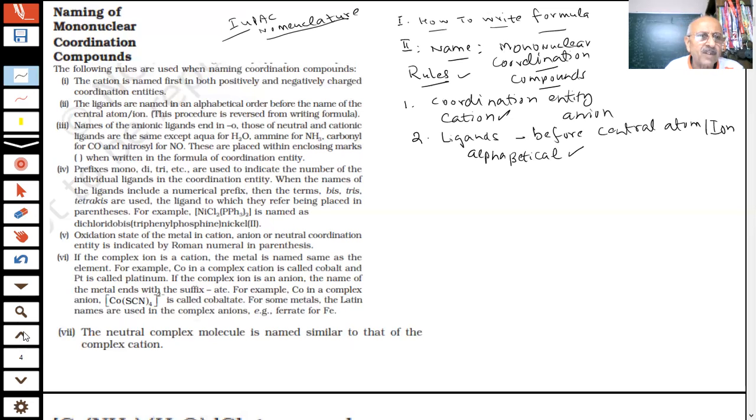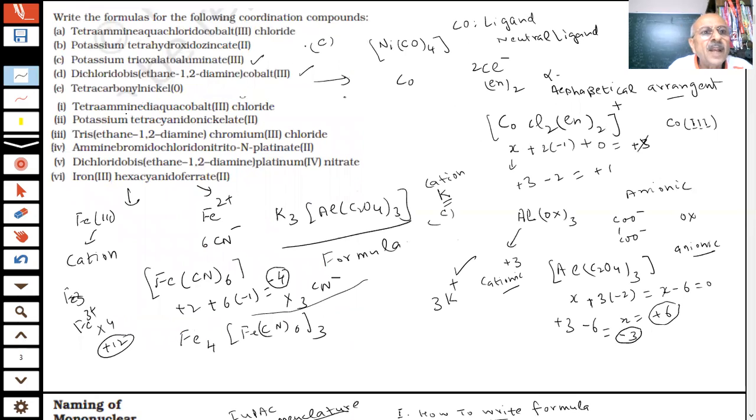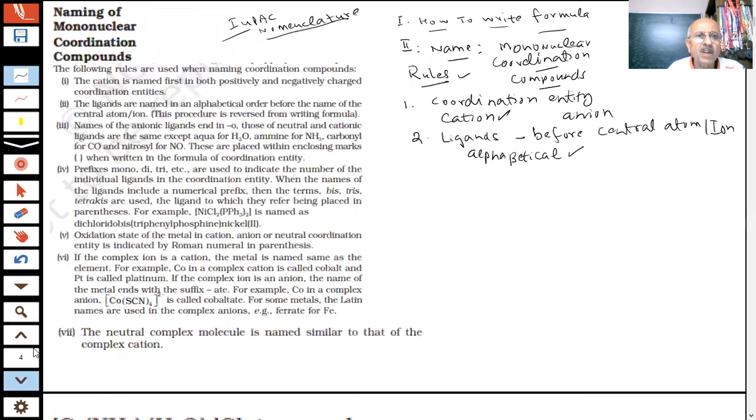Let me go back and see what we said. This is a name. If this is your tetra, what is the name of this? We have just given tetracarbonylnickel. Where is the formula? When I ask you to write the name of this, what I have to do is that ligands are written before the metal. Ligands are written before the metal, students. So if there is more than one type, then alphabetical order will be used. That also, as we solve questions, we will learn more about it.